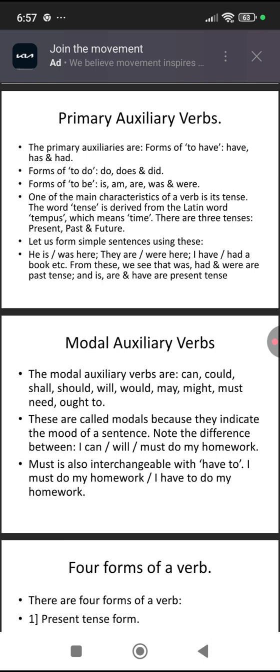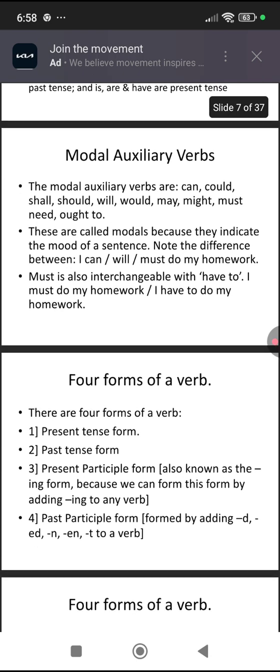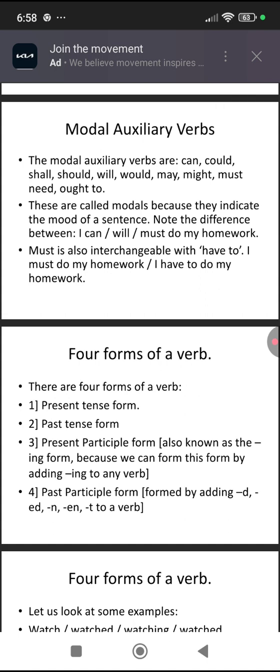So, is is present tense, was is past tense. They are here, they were here. Were is seen to be past tense and are is said to be present tense. I have a book, I had a book. So, had is past tense, have is present tense. From these, we see that was, had, and were are past tense, and is, am, are, have, and do are present tense. So, next we'll look at the modal auxiliary verbs.